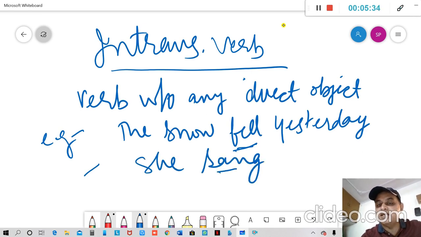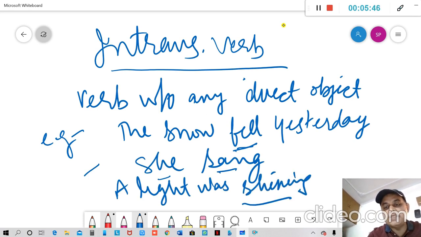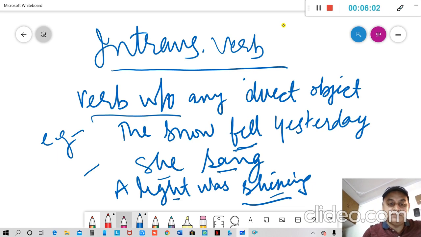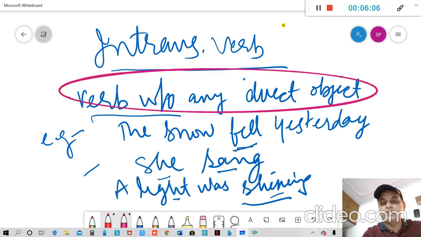Another example of intransitive verb is, she sang. So sang is the verb, she is the subject, but there is no object. Another example, a light was shining. Again, there is no answer to what or whom. Shining is telling about the light itself, and there is no receiver in this sentence. Therefore, the object is not there, and a verb without a direct object is an intransitive verb.